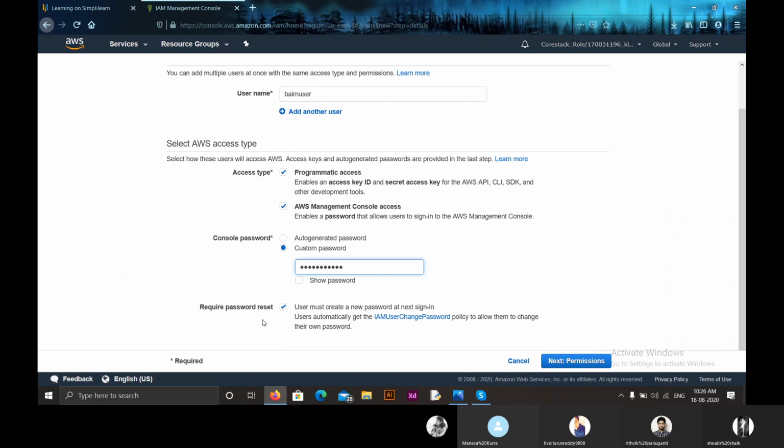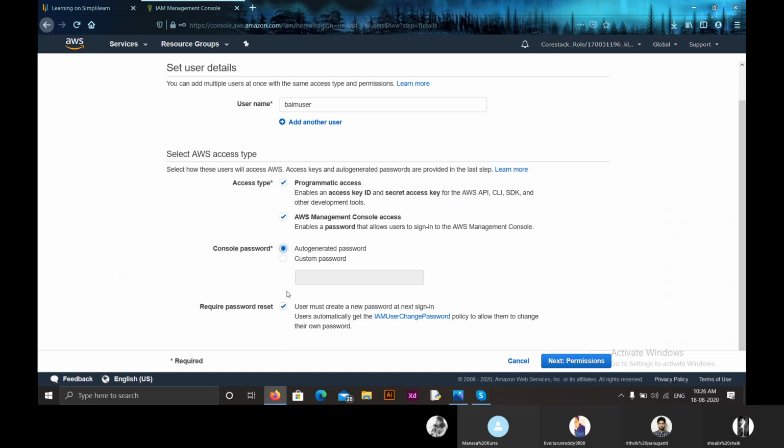And this option belongs to require password reset: the user must create a new password at next sign in or not. This can be seen in a scenario whenever you log into our KLU accounts. We have to change our password and set a new password, right? That option is here, and if you select this, the first time the user logs in with the custom password, the second time he has to create his own password. You can select or deselect that. Now I'm selecting the auto-generated password and deselecting this option.